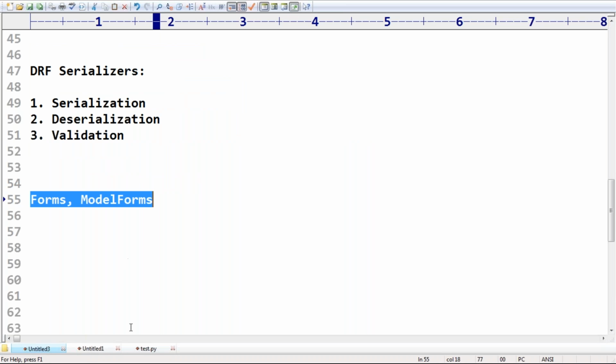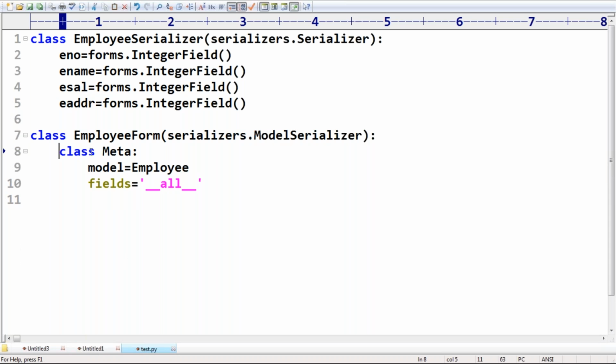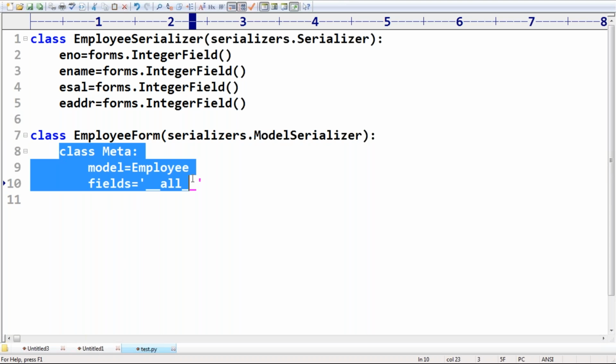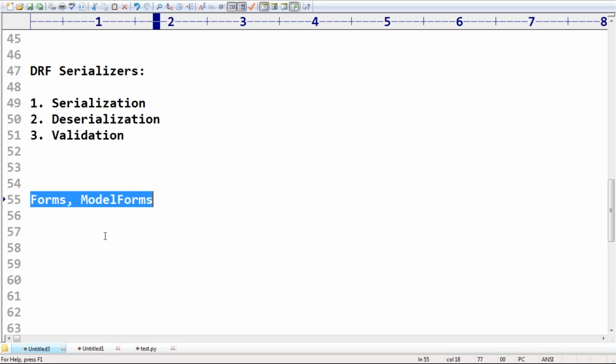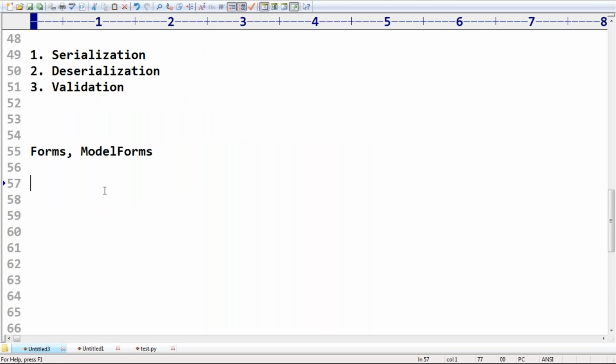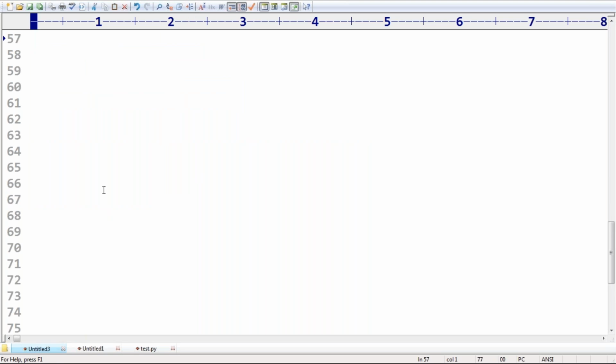Okay. Sir, Meta means extra information, metadata. We covered this already, right? Meta means extra information like this. Okay, that's it. So now let me talk. DRF serializers are meant for how many activities? Please confirm. What are the various activities? Three: serialization, deserialization, and validation. Next, DRF serializers simply work exactly the same as Django forms and model forms. Same concept, right? Now let me talk about the first one, serialization.